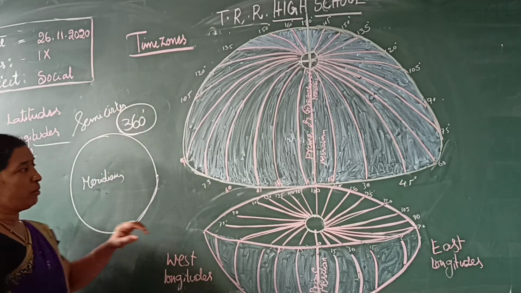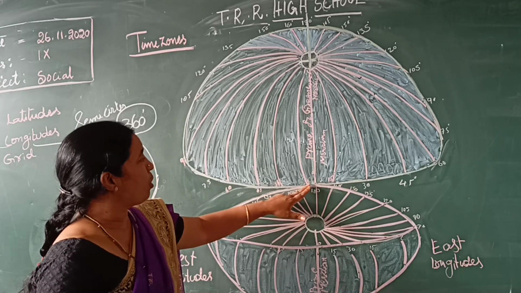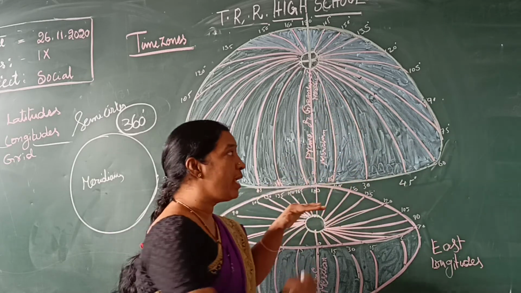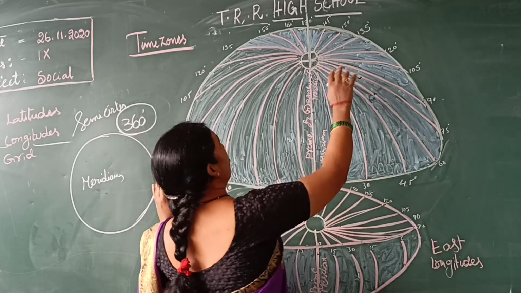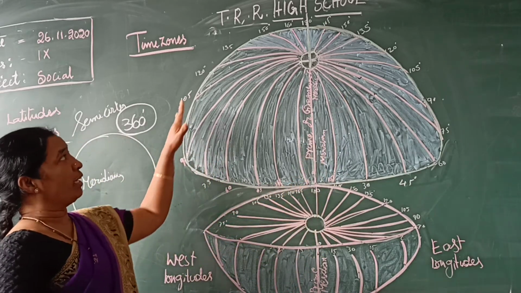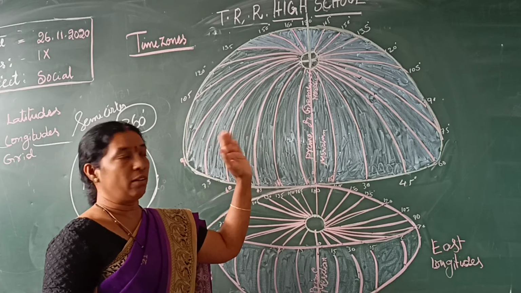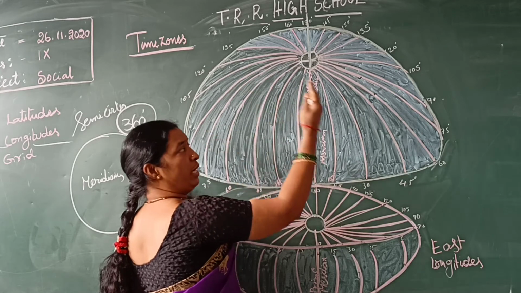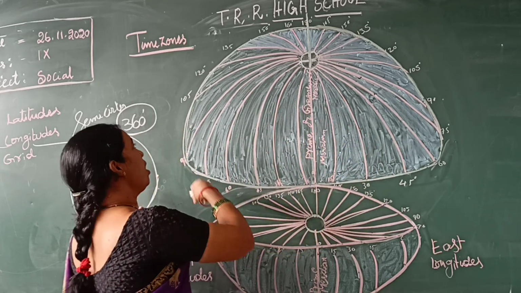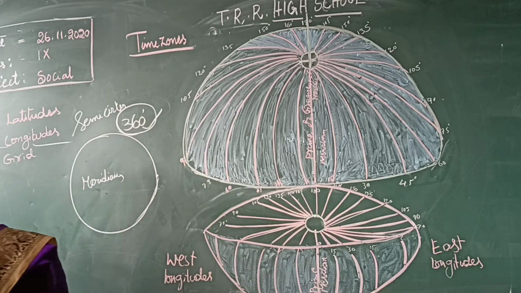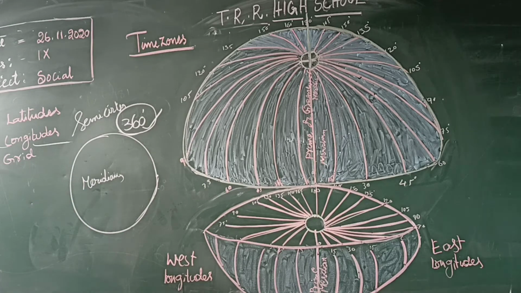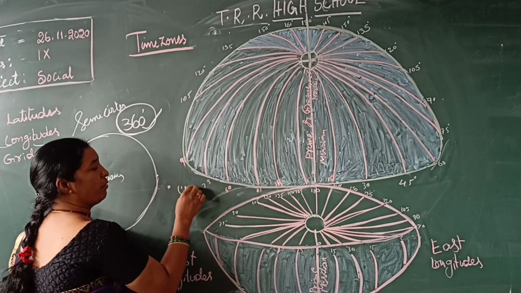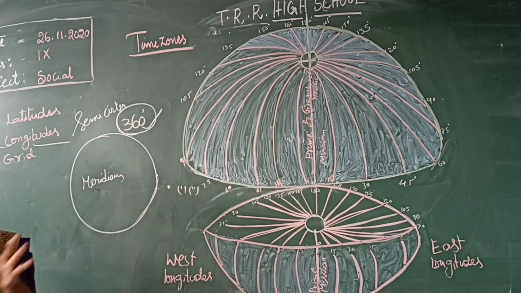How are the 360 longitudes arranged? From 0 to 180 degrees on one side are the east longitudes, and from 0 to 180 degrees on the other side are the west longitudes. East to 180 degrees and west to 180, total how many longitudes? 360 longitudes. Longitudes are also expressed in degrees, minutes and seconds, the same as the latitudes.